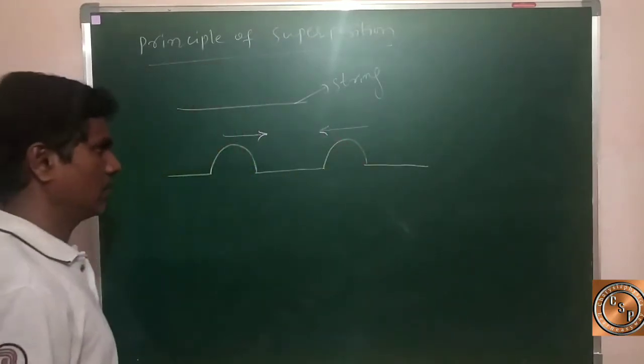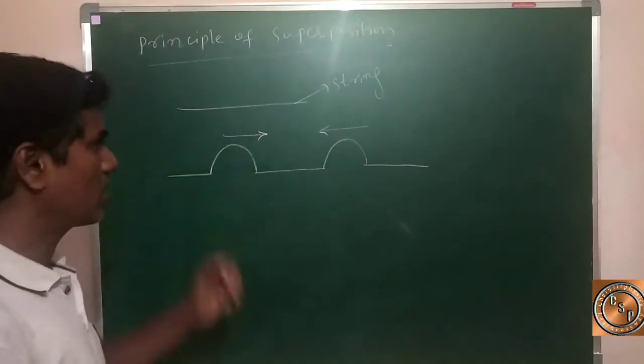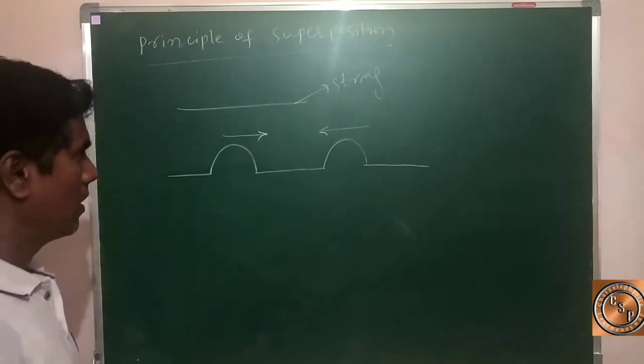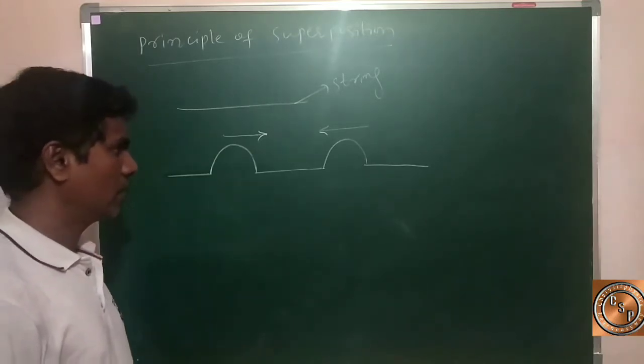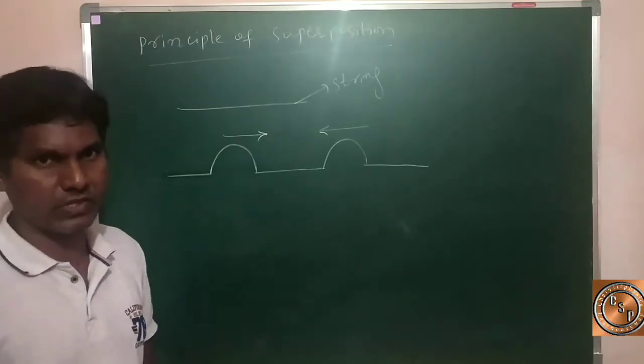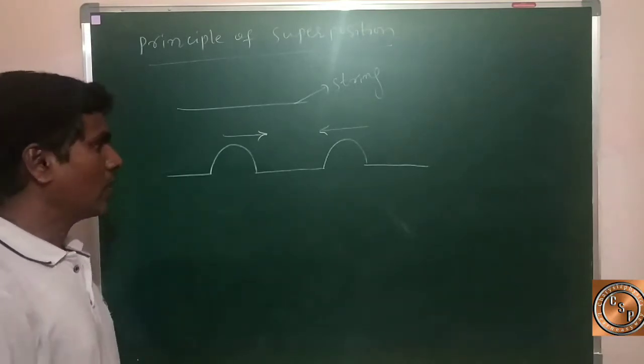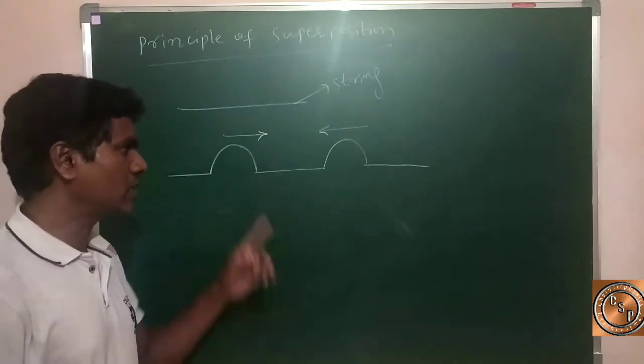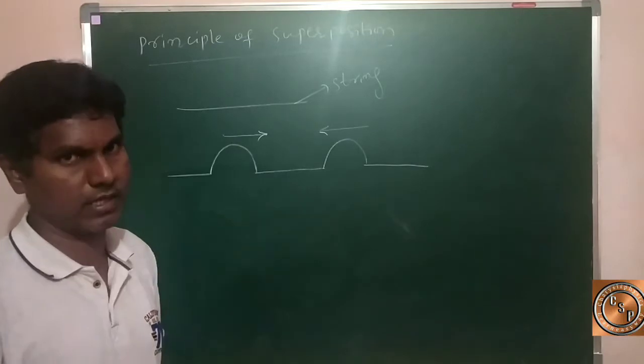Are you getting my point? There are two waves, created by the vibrations of the string.